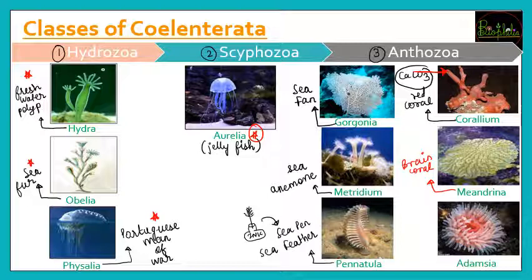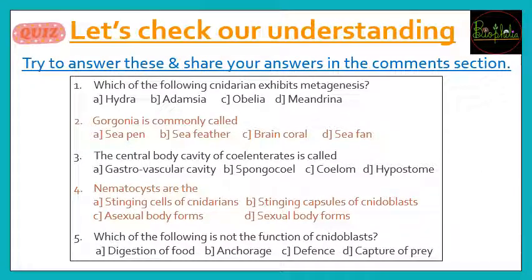So यहाँ पे हमने सबका description या other names cover कर लिए हैं, and all these are nothing but examples of coelentrates as well. So हमने उसको classes में भी divide कर लिया, and all the way we have also seen the examples of Nidarians. So in one slide only we have tried to cover both of the things. So अगर Nidarians के example पूछे, then also you can refer this slide, or even asked for classes, you can refer this slide.